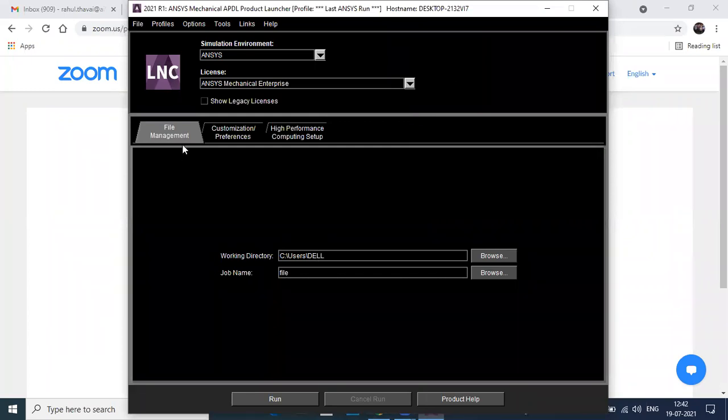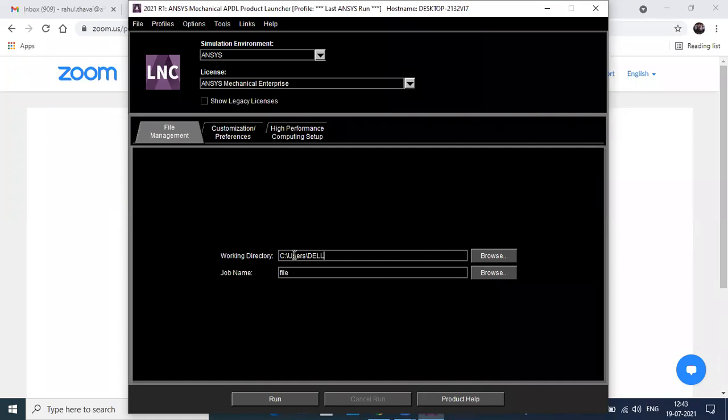Now you can see here the working directory. What is the working directory? It's basically the folder where you want to save all the files of ANSYS, because when you perform the practical in ANSYS, multiple files will be generated, and those files you need to store at some location.